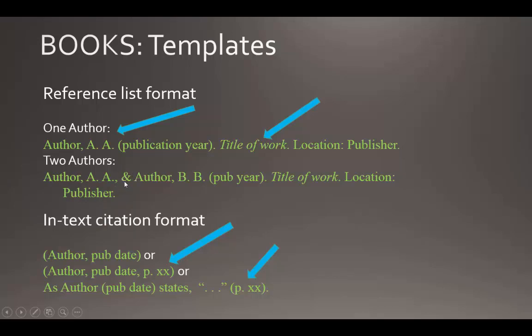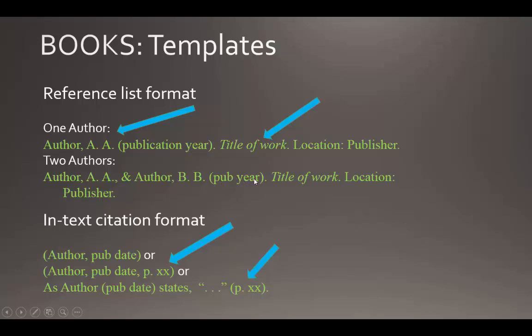When you have 2 authors, you include both authors, separated by a comma, and then there's an ampersand between. That ampersand is the symbol that symbolizes and. So first author's last name, comma, first name initials, then comma, ampersand, second author's last name, and first name initials. The authors' names, if there's more than one author, appear in the order that they appear on the title page.